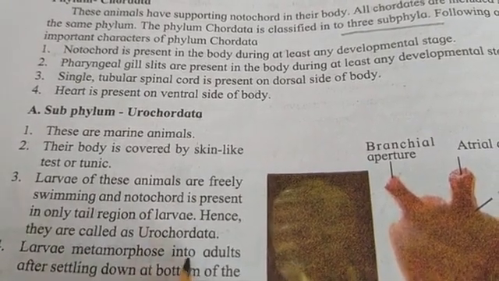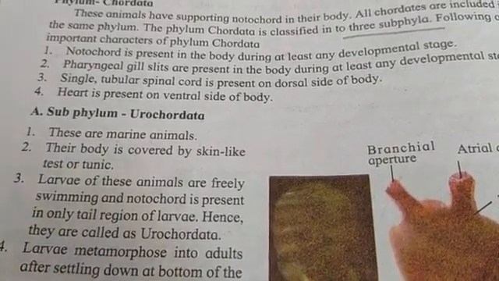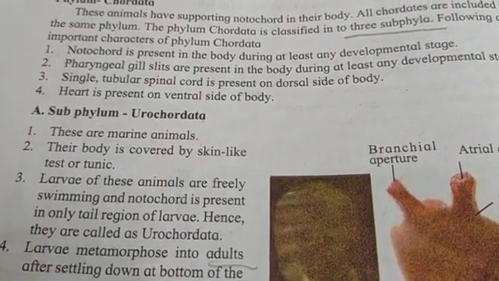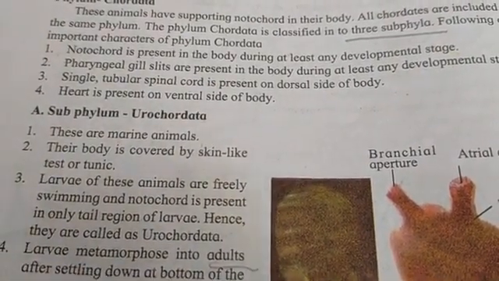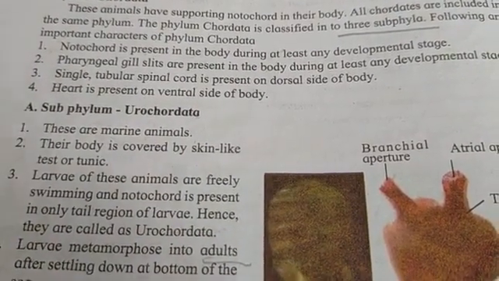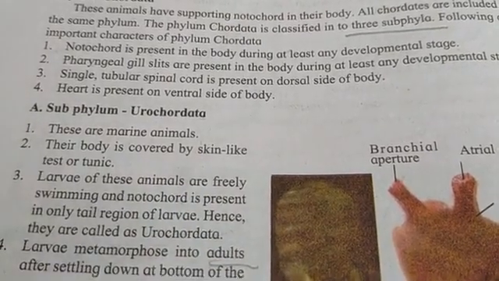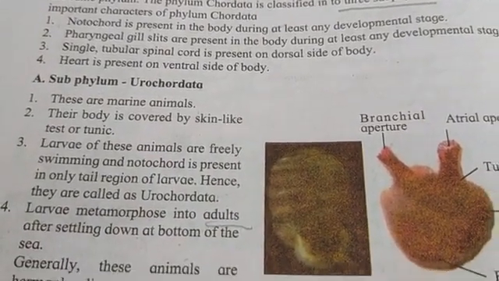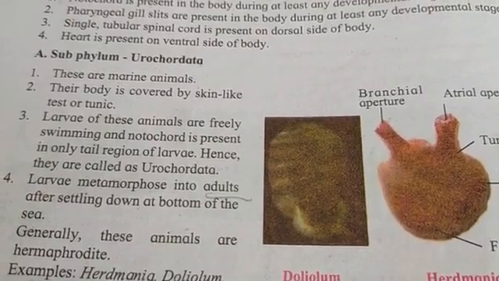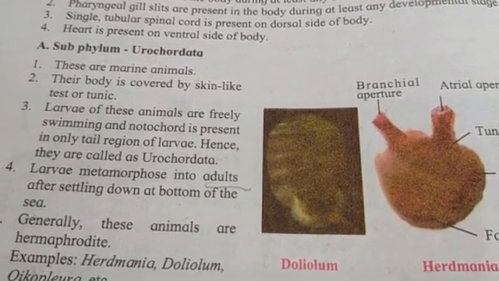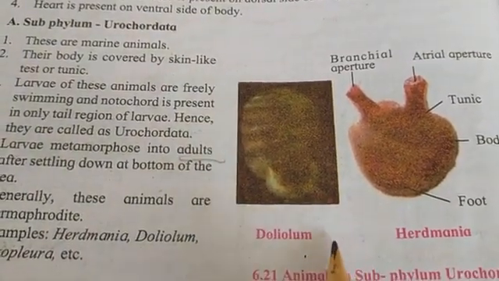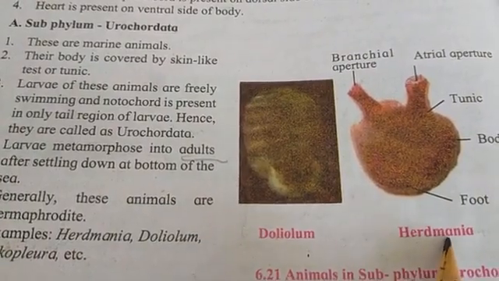Larvae metamorphose into adults after settling down at the bottom of the sea. Generally these animals are hermaphrodites. Examples are Herdmania, Doliolum, Ecteinascidia, Pyrosoma, etc. Pictures we can observe here: Doliolum and Herdmania.